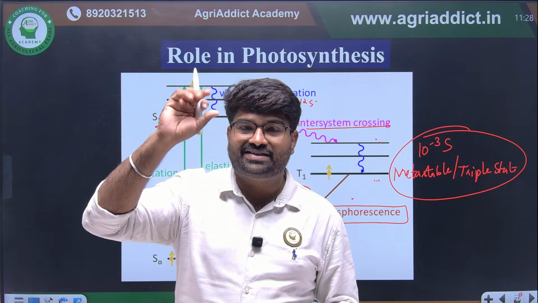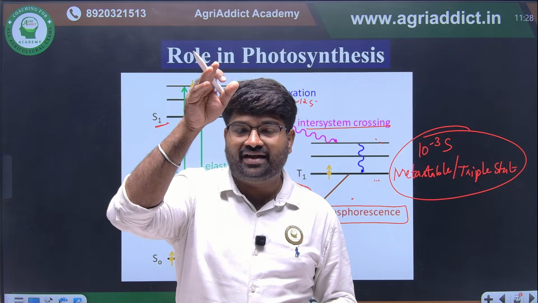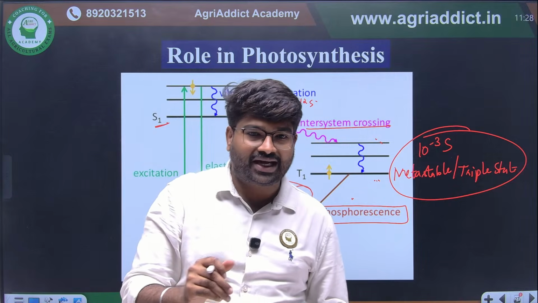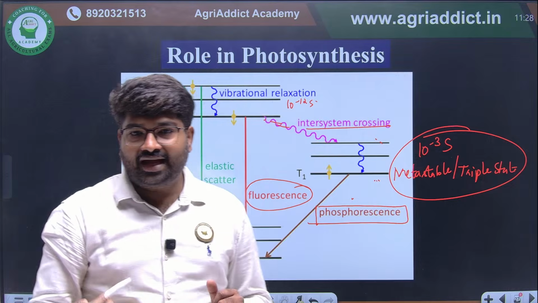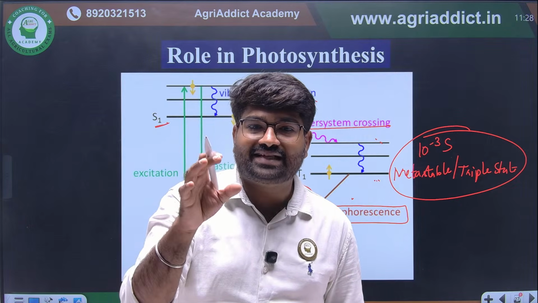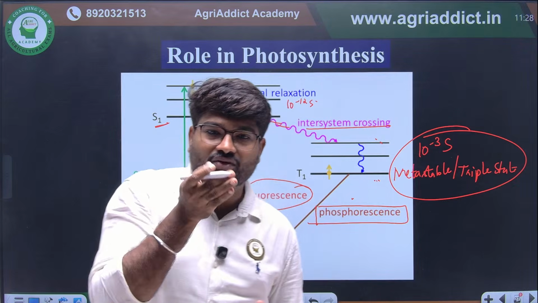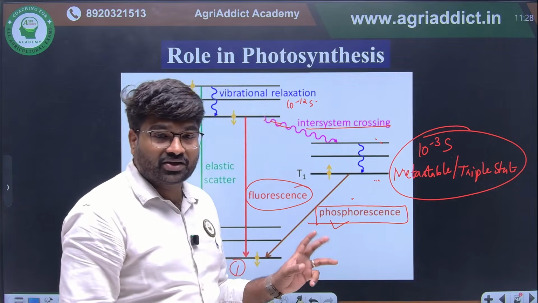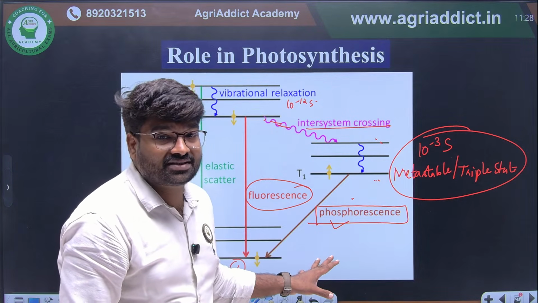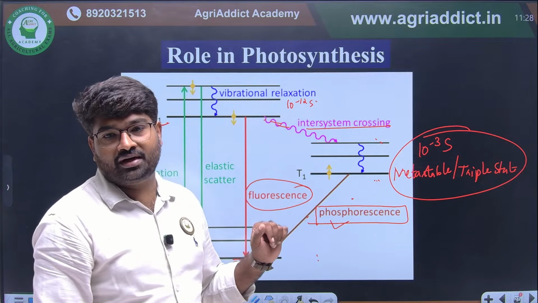Okay, that is known as singlet state. From singlet state, if it has to come to ground state, it can follow the process of fluorescence. Clear? Then from metastable state or triplet state, it has to come to ground state, it will come through the process of phosphorescence.